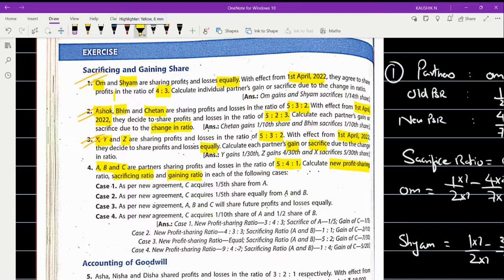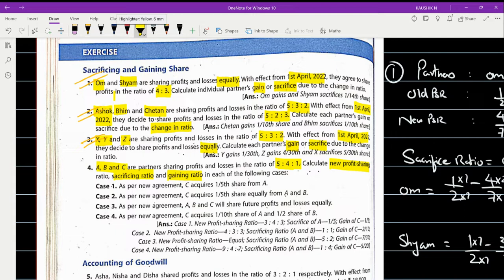So far in problems 1, 2, and 3, they have asked us to calculate only the individual partner's gain or sacrifice, because in all the three cases, they have given you the NPSR. But in this case-based problem, as I said in the beginning, this is the second type of problem where you will be provided with the old PSR of all partners, but the NPSR of any one partner or few partners might be given. The complete information will not be available. We have to derive it.